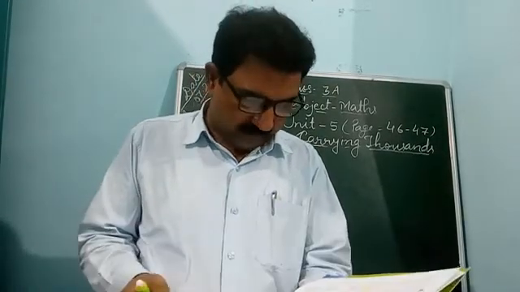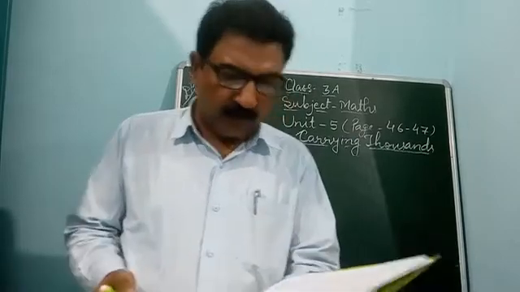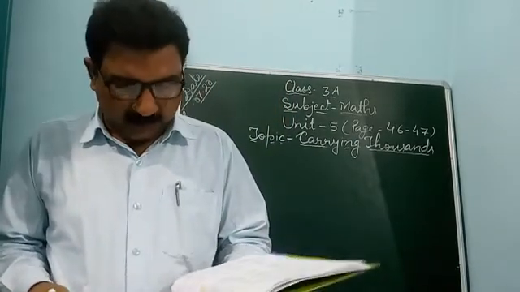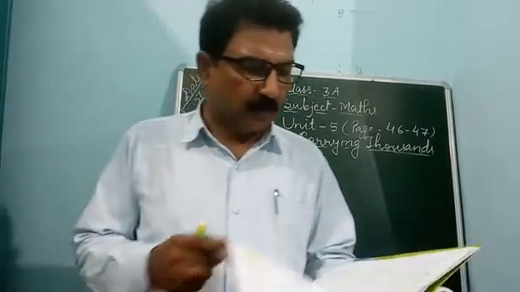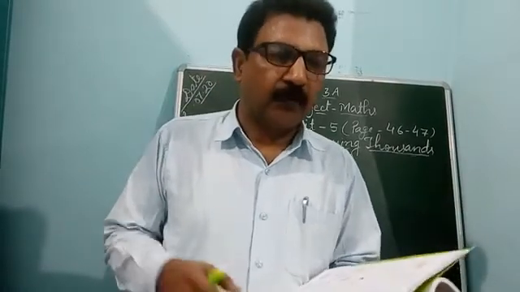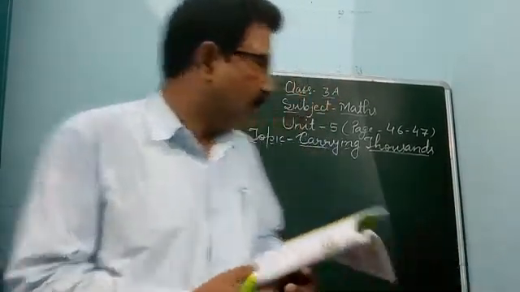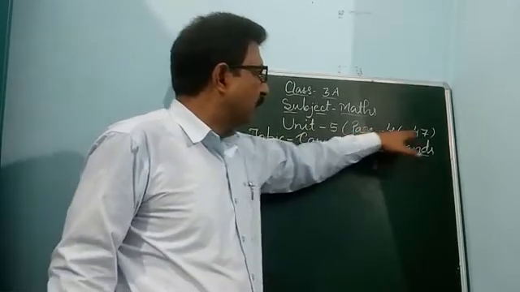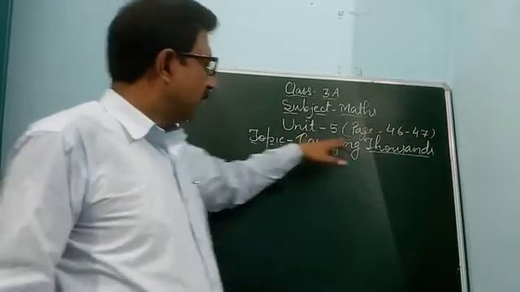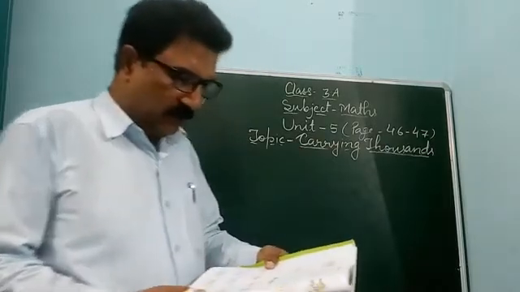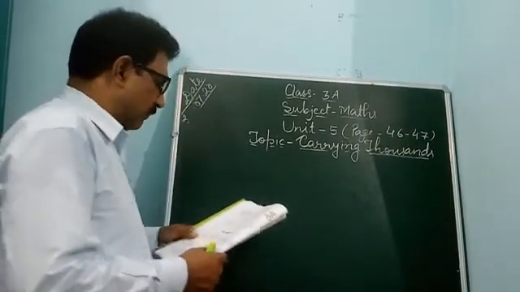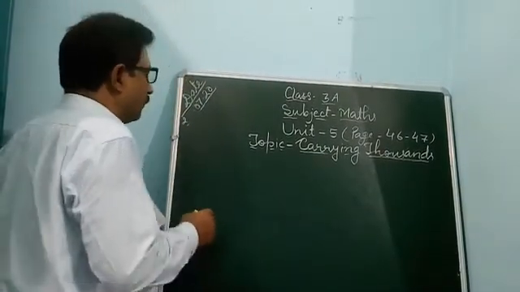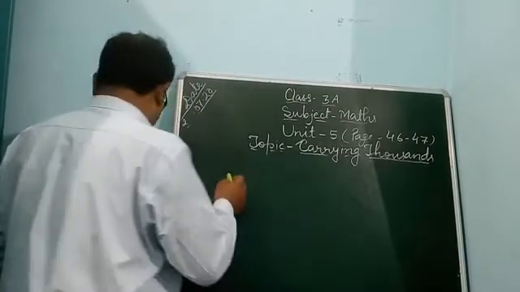Page number 45. I hope you have completed it in your books and in your copy also. Today I am going to start carrying thousands. Unit 5, page number 46, 47. Carrying thousands. So dear student, carrying thousands you can understand by examples.